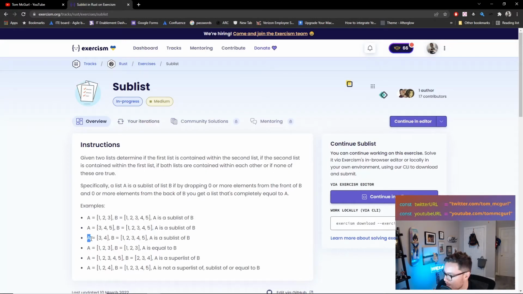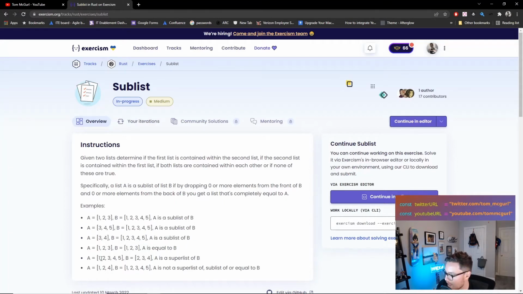Here, A is also a sublist of B. We have to drop a few elements off the front, right? Sorry, let me highlight it for you. We have to drop the 1 off, we have to drop the 2 off, and we'd also have to drop the 5 off. But still, it is a sublist. Here, they're equal. Here, we have a scenario where B is a sublist of A, which means that A is a superlist of B, right? So superlist is the opposite.